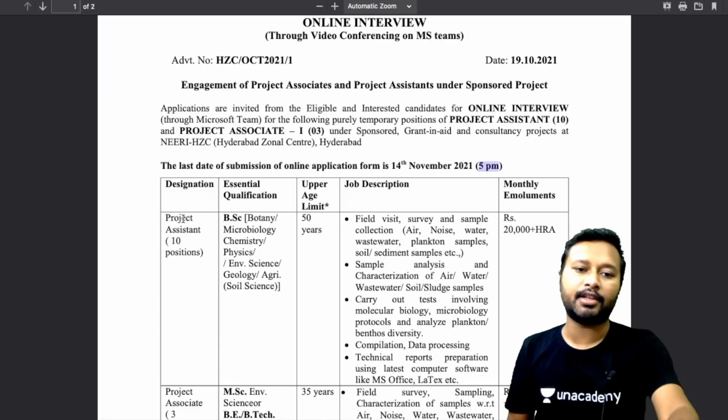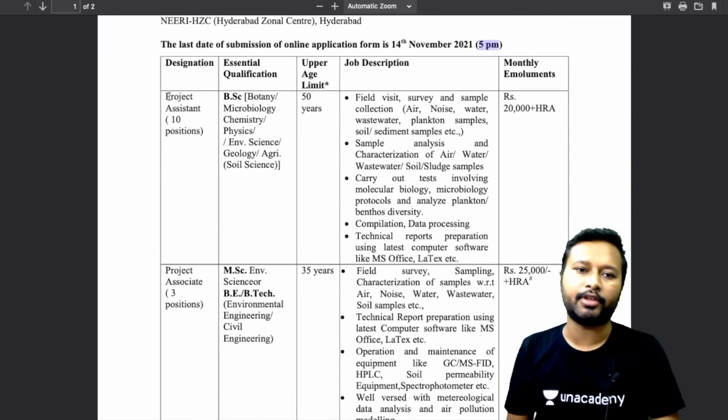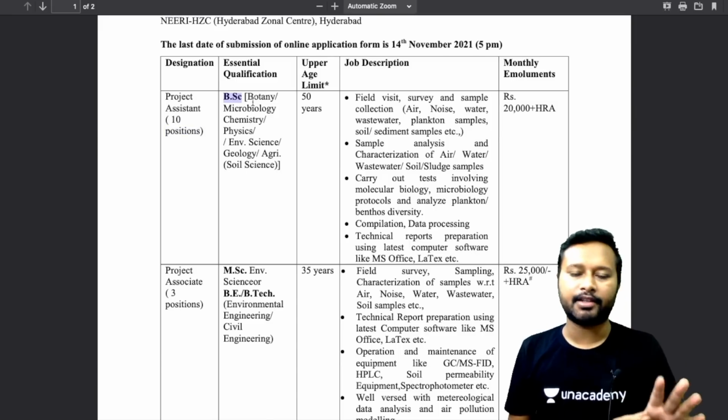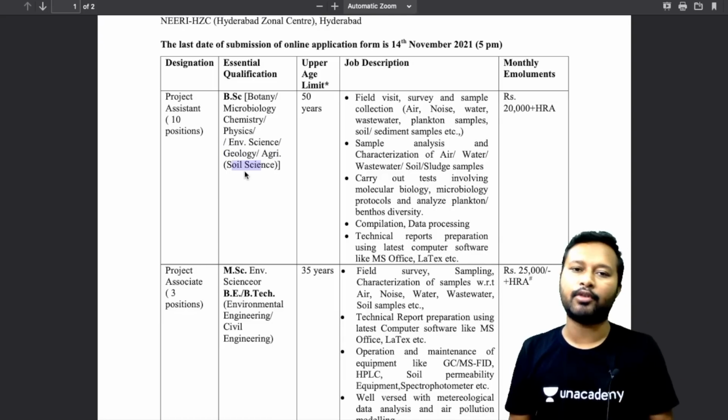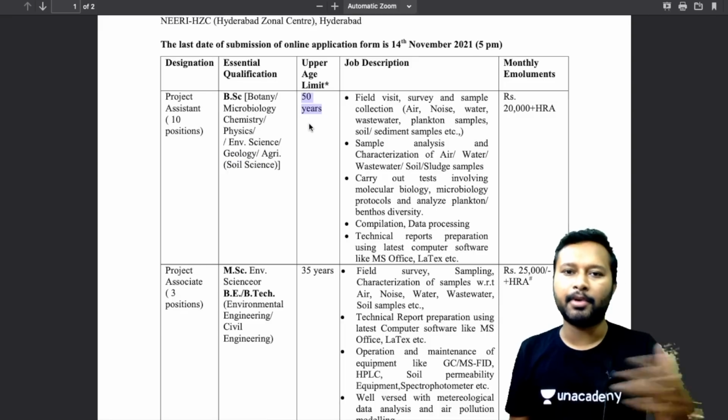Now the designation: there are 2 positions, as I told you. Project assistant, for which there are 10 positions. For this, the essential qualification is BSc in botany, microbiology, chemistry, physics, environmental science, geology, or agriculture, that is soil science. If you have done BSc in any of these subjects, then you are eligible for this. The age upper limit is 50 years, so it is open for everyone.